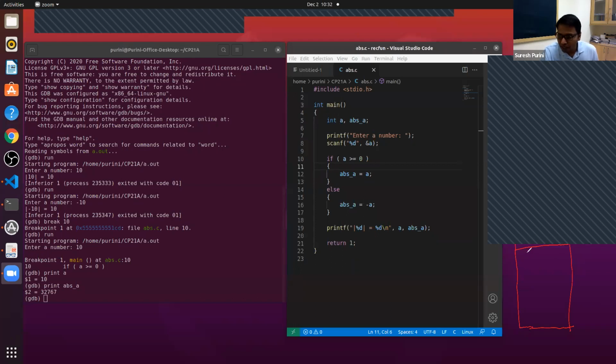And so the memory, let's say this chunk of memory where you are storing ABS_A, was earlier used by a program which stores the credit card information of some other user, or the password of some other user who is working on the same system.